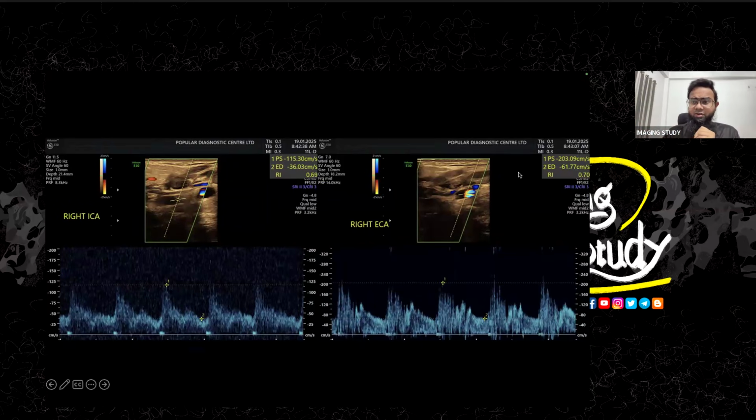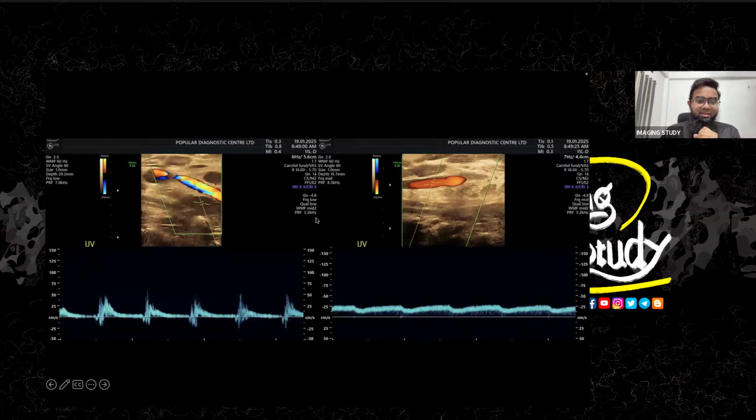So you see the velocity is slightly increased in the external carotid artery, not in the internal carotid, but still it is in a good amount of flow. And this is the internal jugular vein from a different part, and you can see even high up the neck, the internal jugular vein is still showing a good amount of pulsatile flow. So the vein has turned into an artery-like appearance.